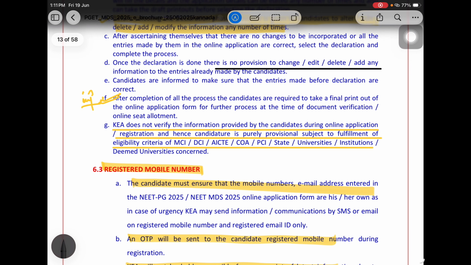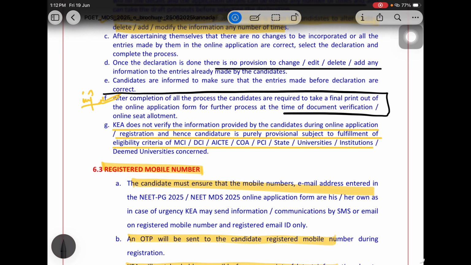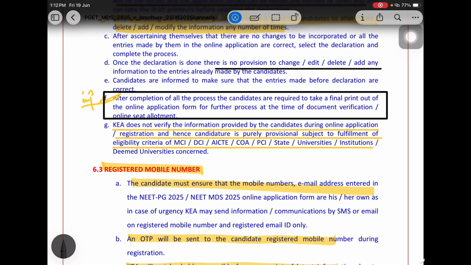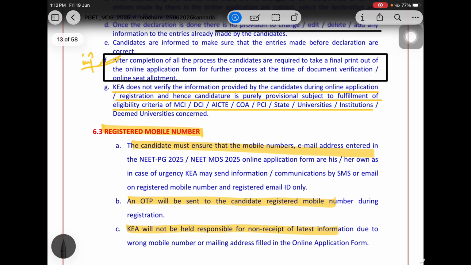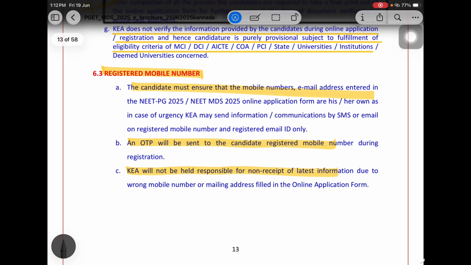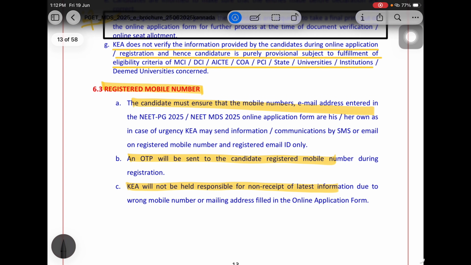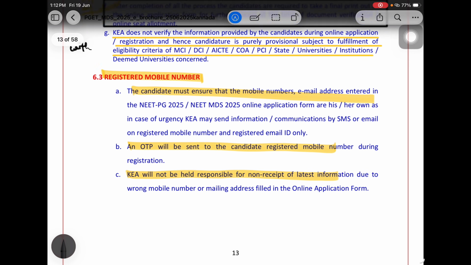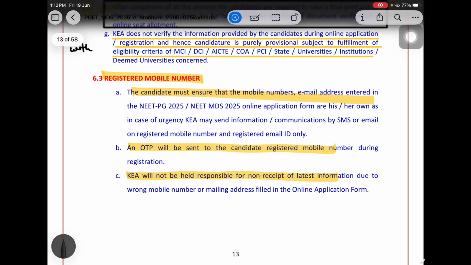After completion, you have to take out that printout that I was telling you about in the document list. This one is the first document list. After that, KEA will not verify. It will verify only with your documents at the time of allotment. This is not about verification, this is about what you have filled in the application form.